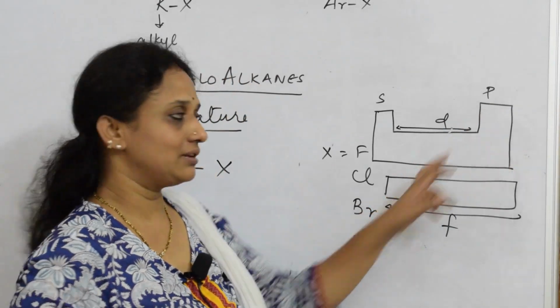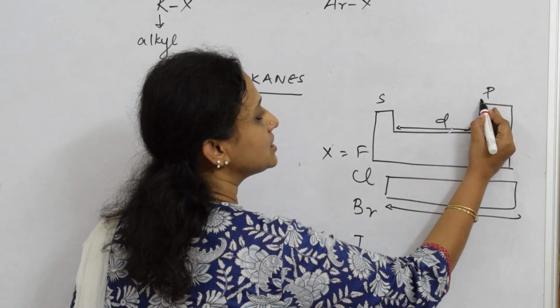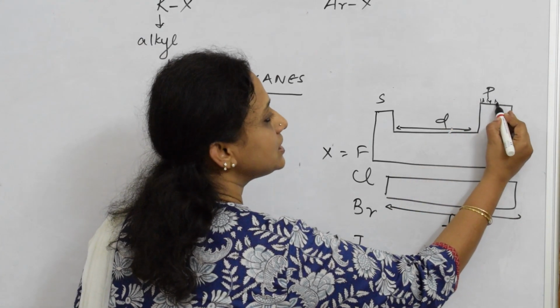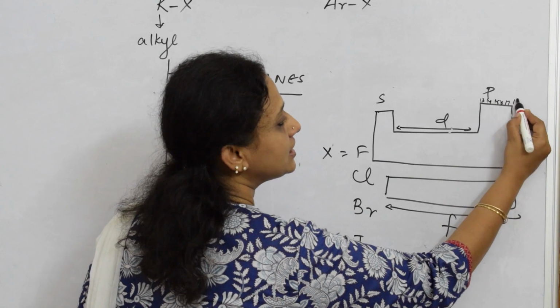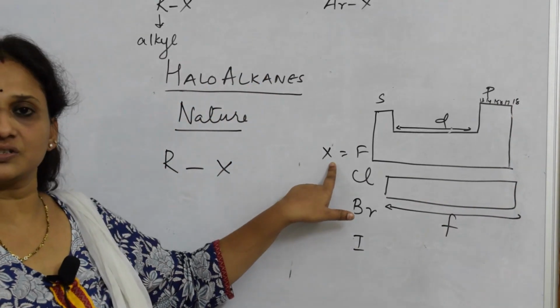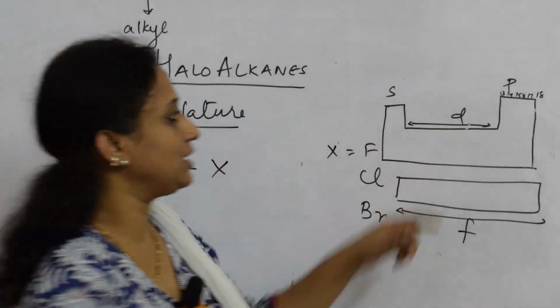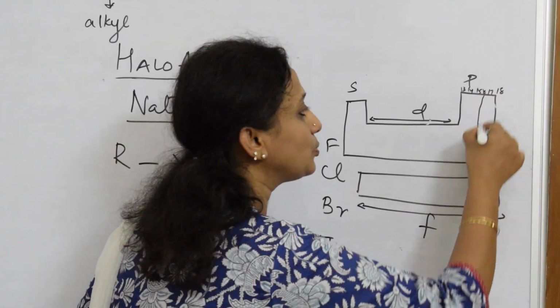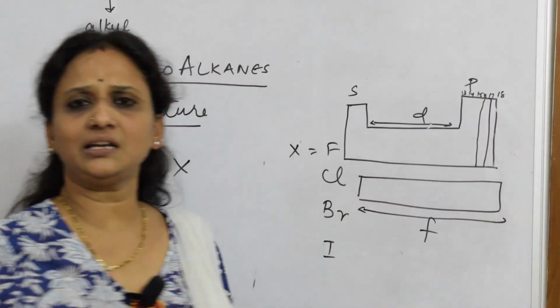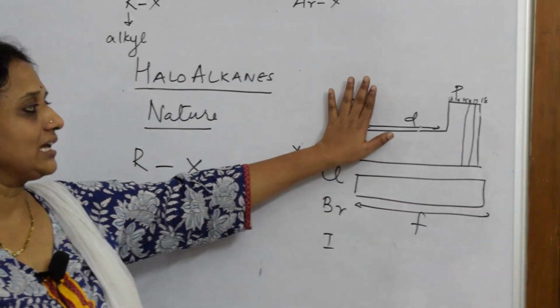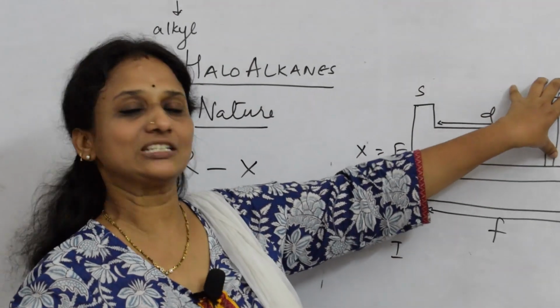In our P block elements, this is the 13th, 14th, 15th, 16th, 17th and 18th group. Our halogens belong to the 17th group of elements. These are highly electronegative elements. These are all electropositive elements, and these are all electronegative elements.